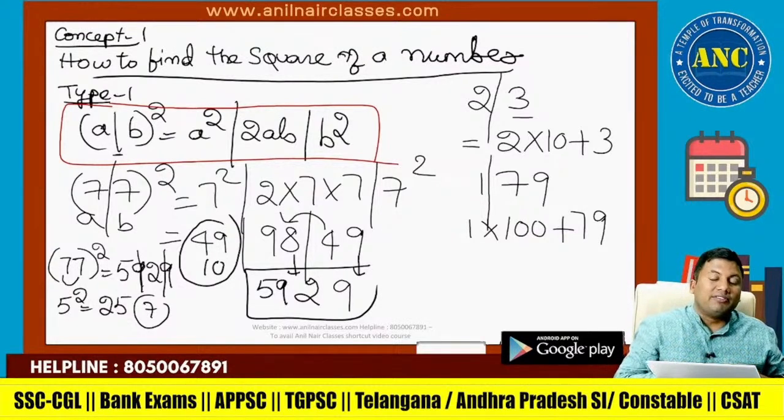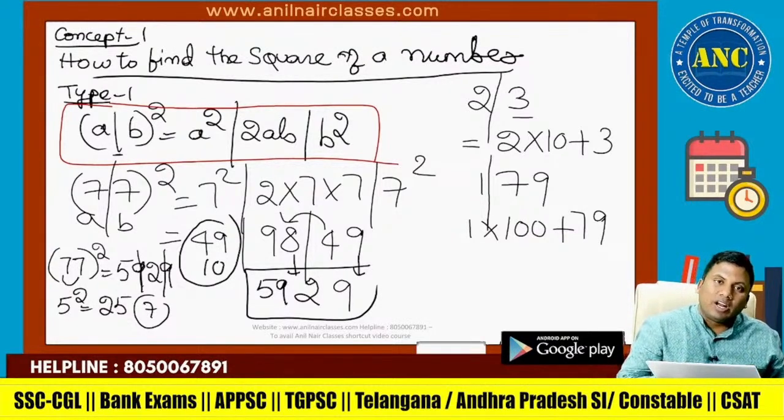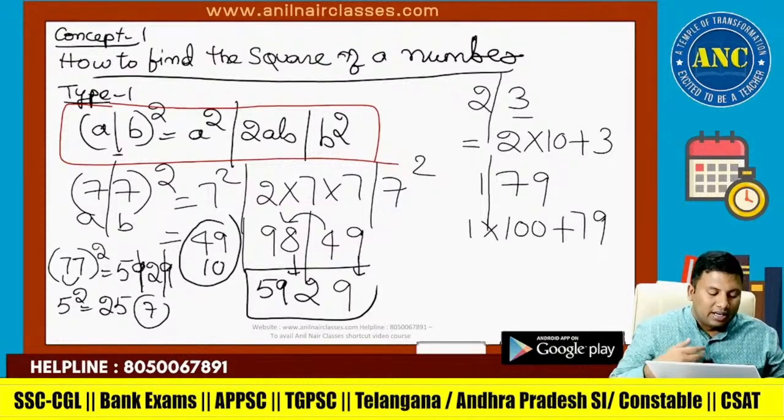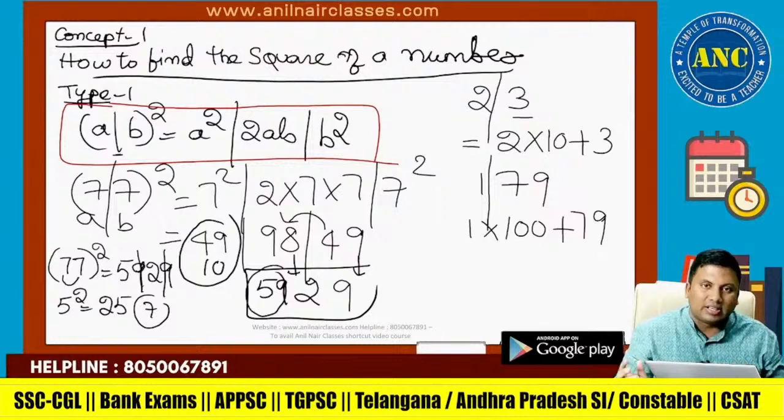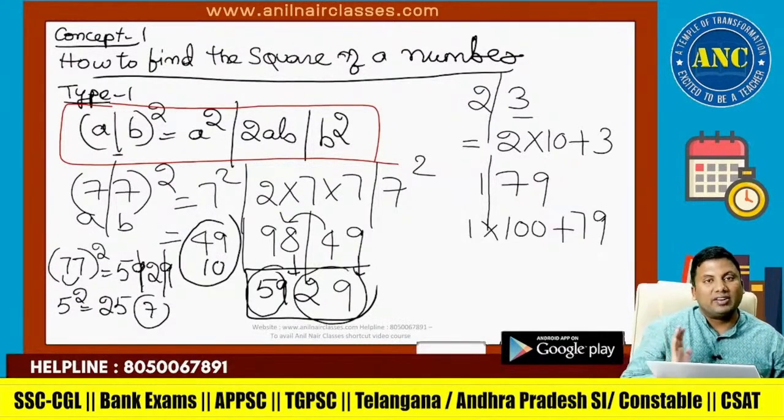77 square is 5929. This is one of the 2-digit numbers squared. I got a 4-digit number where the first 2 digits form a prime number and the next 2 digits also form a prime number. 77 square is 5929.